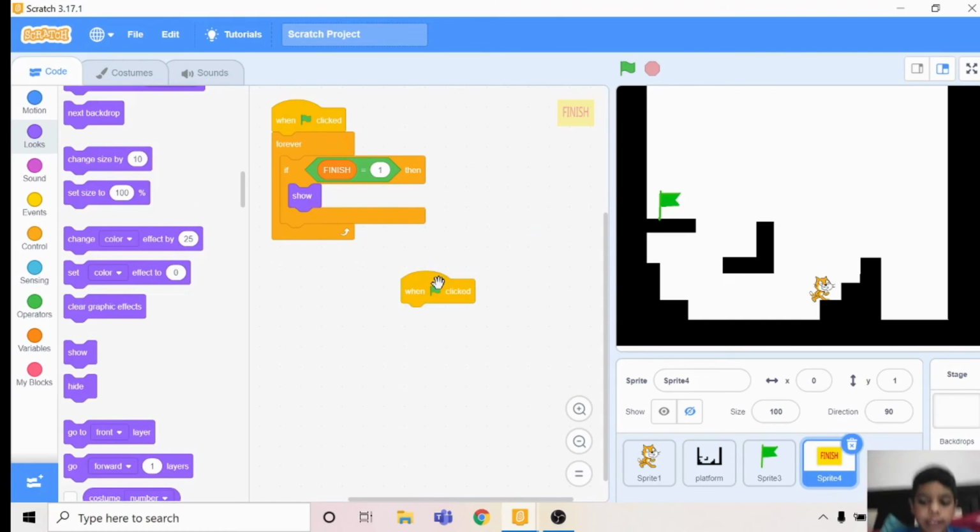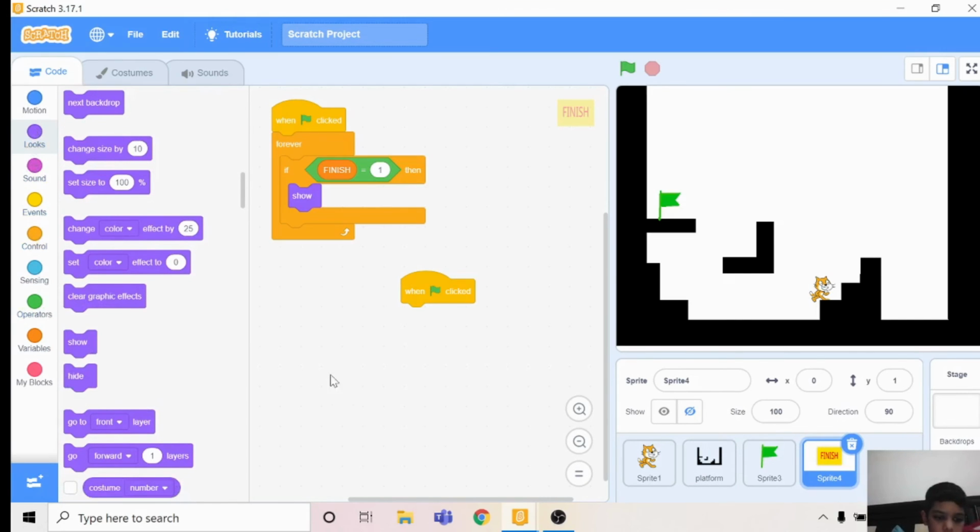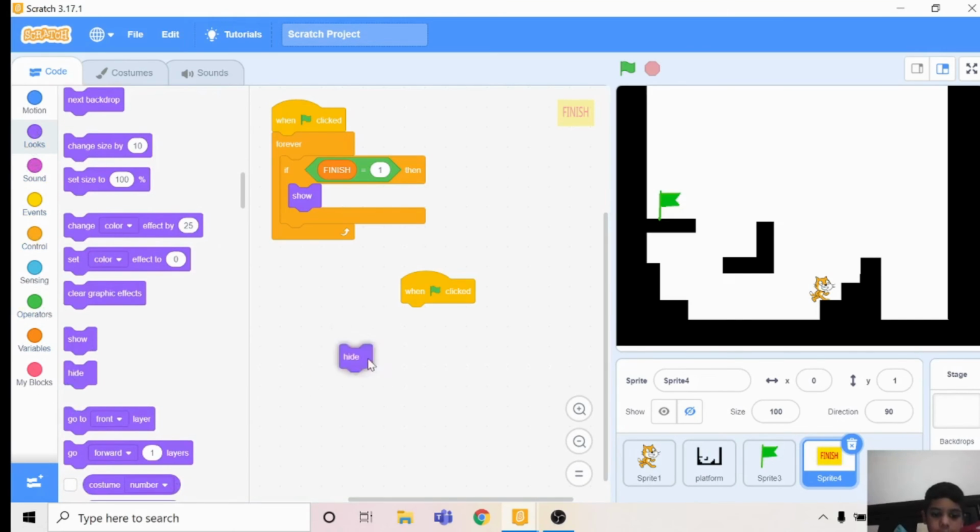These are the same things as in Scratch 2.0 also, so it works like in there. So now when flag is clicked, you should do hide also, because when your game starts you need a hide.